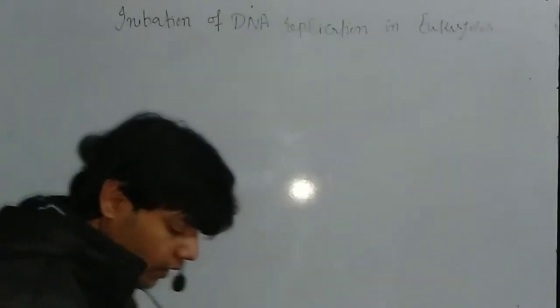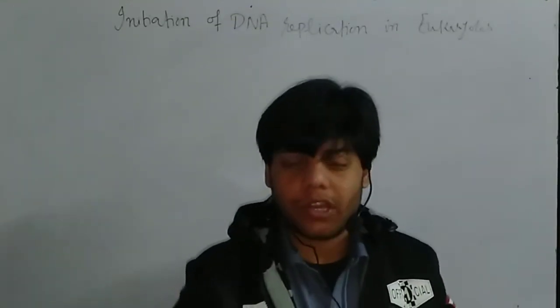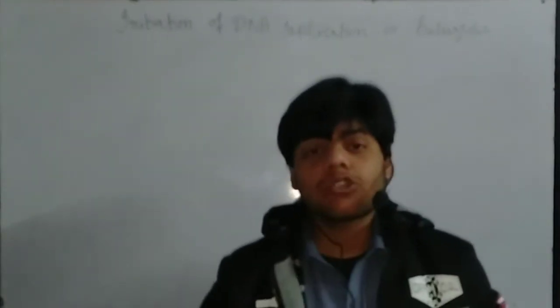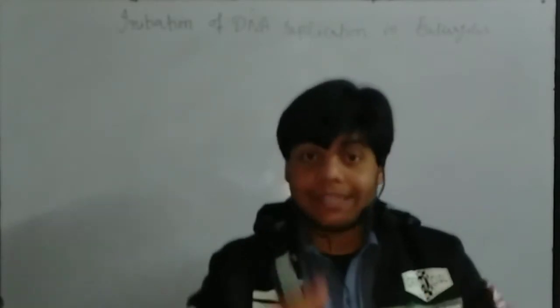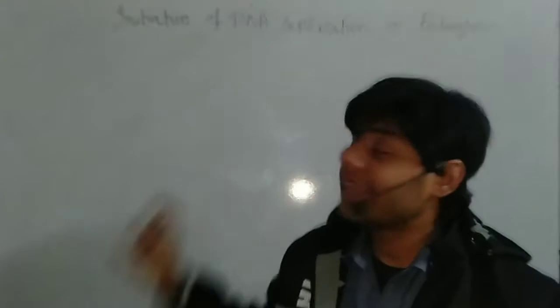Now, how is the initiation of DNA replication started in eukaryotes? First of all, what is initiation of DNA replication? Initiation of DNA replication is the stage where the DNA decides on the replication process, the stage where DNA replication can be started.